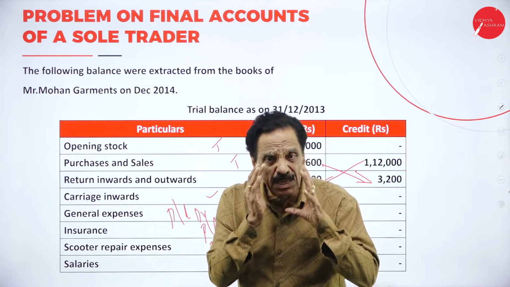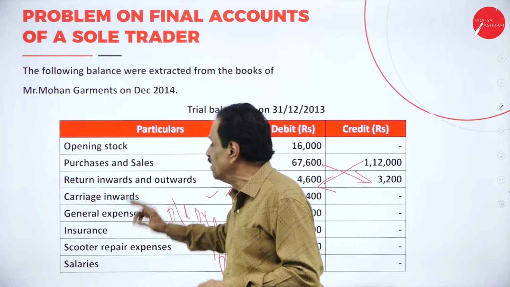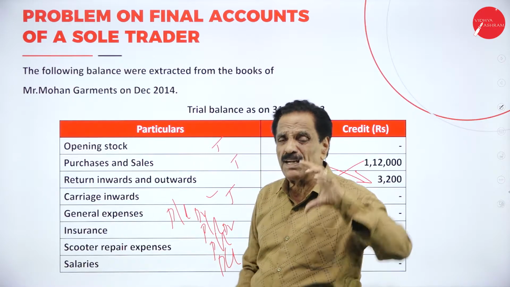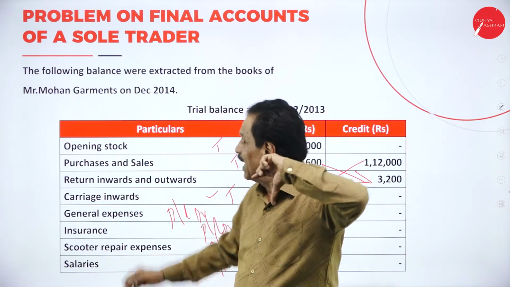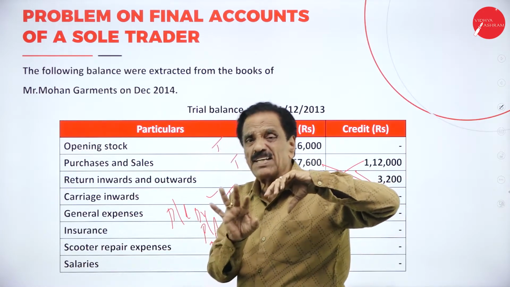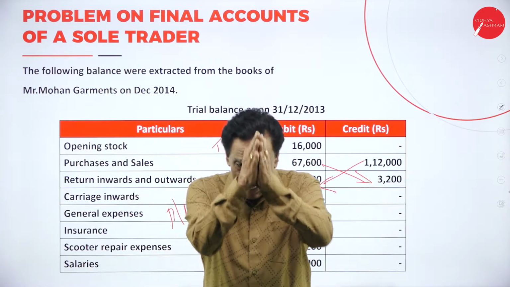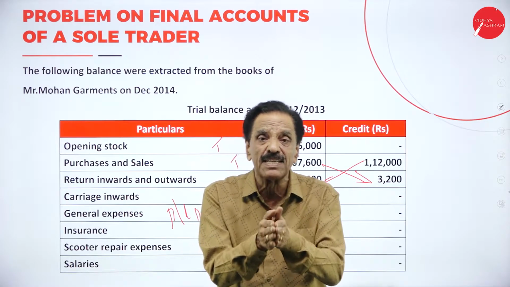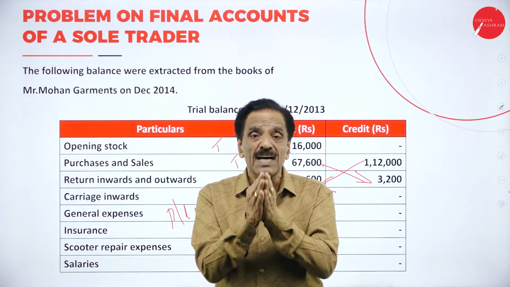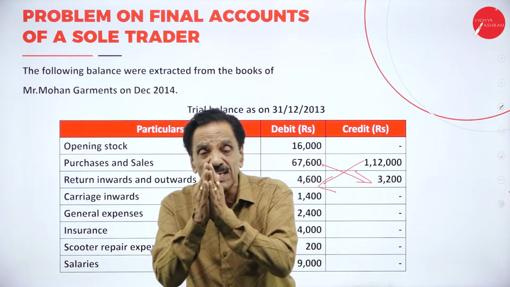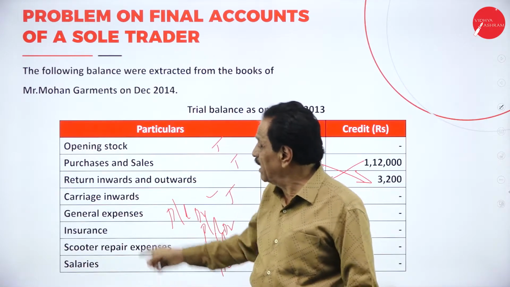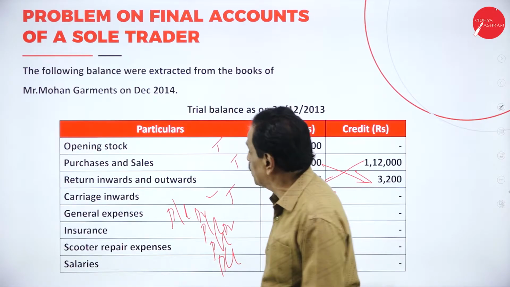A separate ledger is prepared for opening stock, purchases, and so on. The final figure of the ledger is transferred to the trial balance. This side has been bifurcated according to the principle: debit side, assets and expenses; credit side, incomes and liabilities. According to this principle, it will be bifurcated.